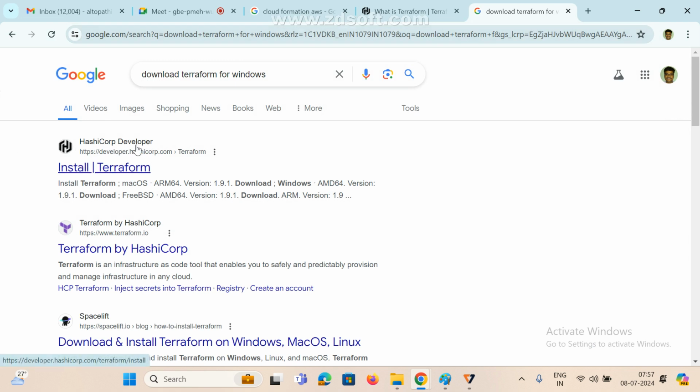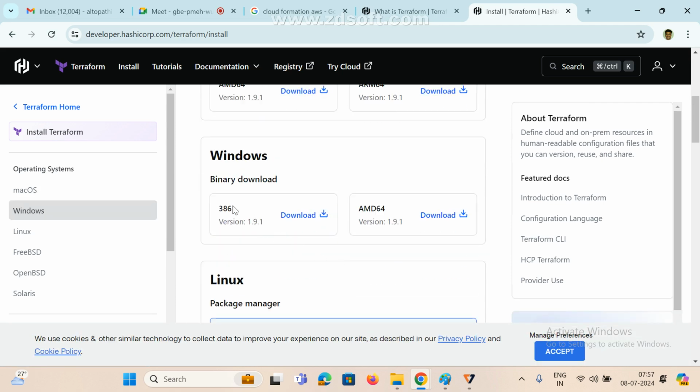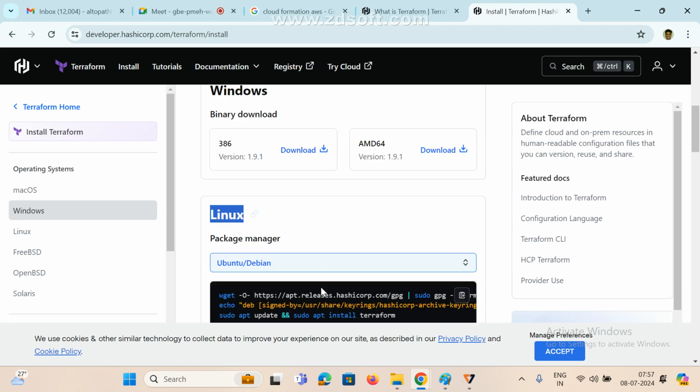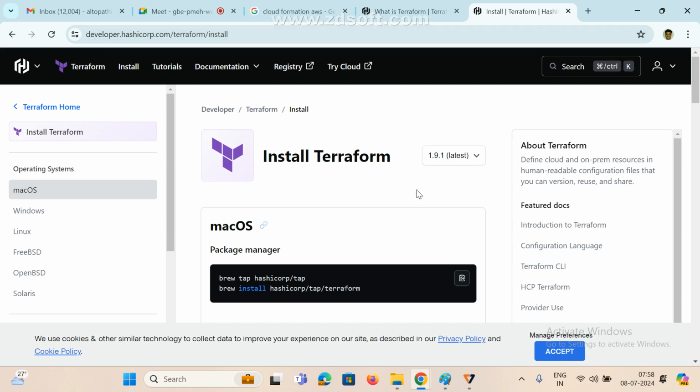Just click on it. See here, this is download Terraform for Windows, and this is for Mac OS. And if you want, we can get Linux. All flavors are available here itself, whatever you want. Installation is very simple, no need to worry.